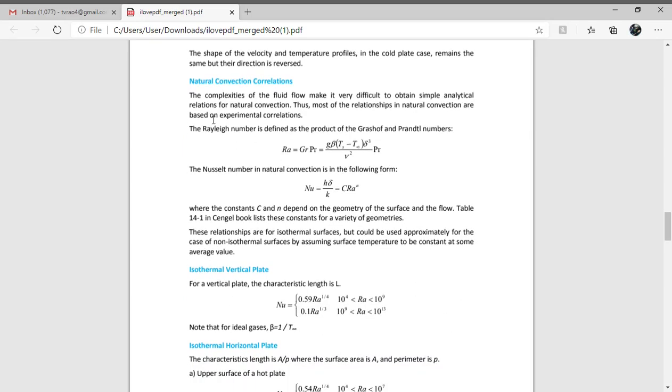In case of natural convection, we use most of the equations based on experimental data, and here we are going to use one more dimensionless parameter. It's called Rayleigh's number. Rayleigh's number is nothing but Grashof number and Prandtl number. So Grashof number into Prandtl number is equal to Rayleigh's number. This Rayleigh's number we use when there is forced convection, or when there is a combination of natural convection and forced convection.